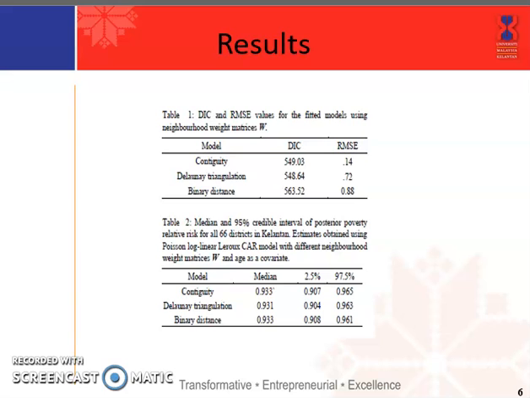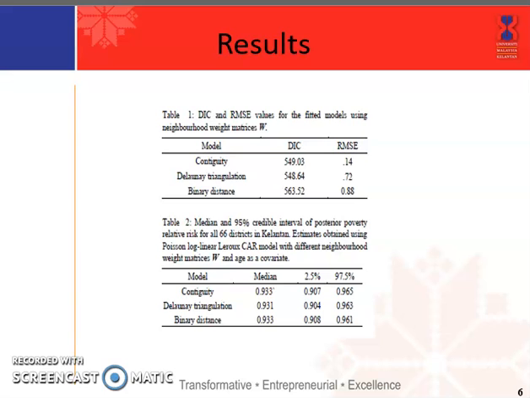The effects of covariates are presented in tables 2, 3, and 4. Here, table 4. Okay. This table displays the medians as well as 95% credible intervals of posterior poverty relative risk for all 66 districts in Kelantan.